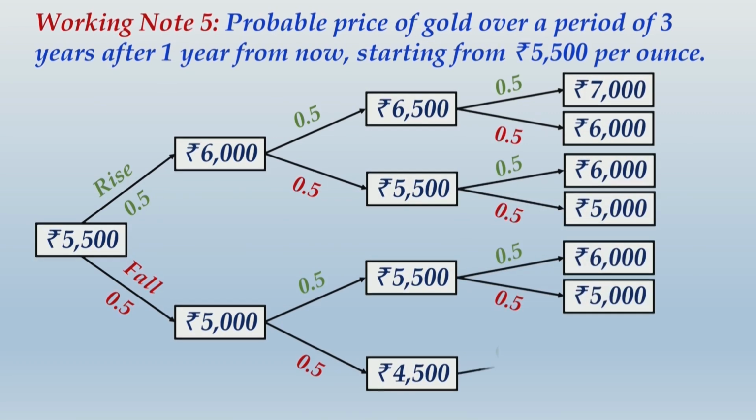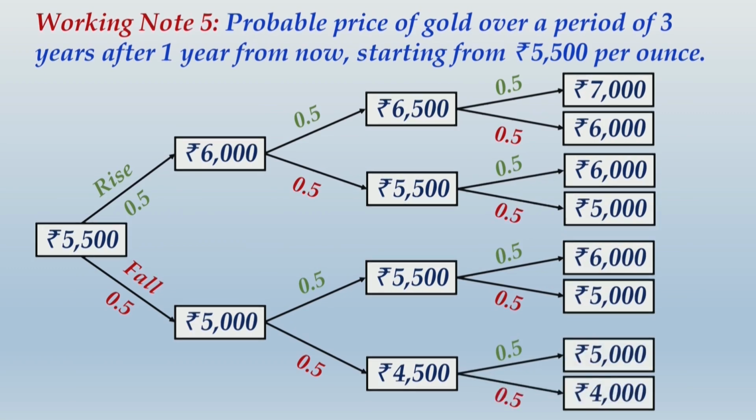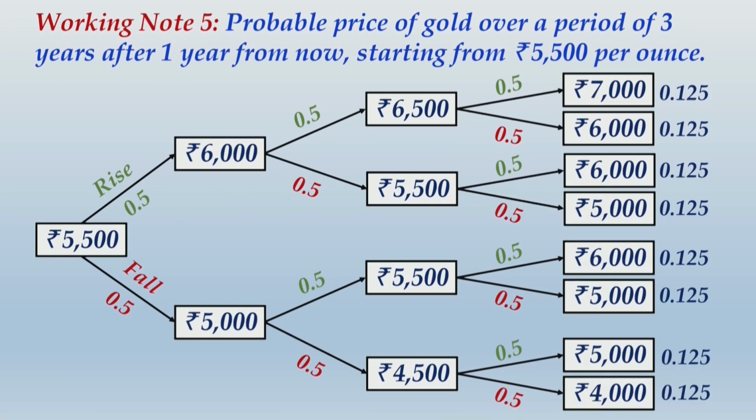All these outcomes are equally likely, and therefore the joint probabilities of these 8 outcomes by end of third year will be 0.125 each. Keep in mind one thing, what we are calling the third year is actually 4 years from now. Why? Because this starting point is not now. The starting point will happen after 1 year from now. So keep in mind one thing, everywhere when we are writing the heading as well, we are writing after 1 year from now. So please write up this tree of outcome and then I take you ahead.